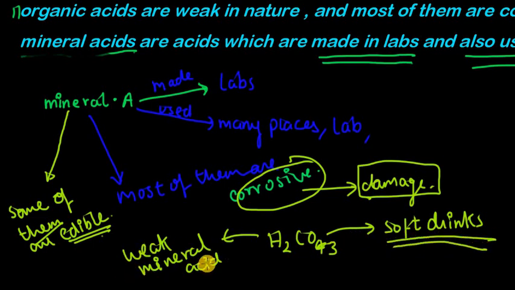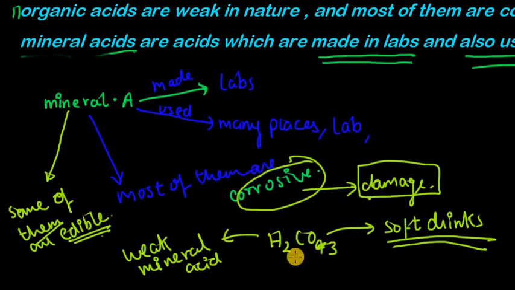So why is it called a mineral acid? Why can't we just call it an organic acid? Look at the difference. H2CO3 can only be made in labs. It's not a naturally occurring thing. That is why it's called a mineral acid, because it's not found in nature. Organic acids are created in nature, found in trees, fruits and so on.